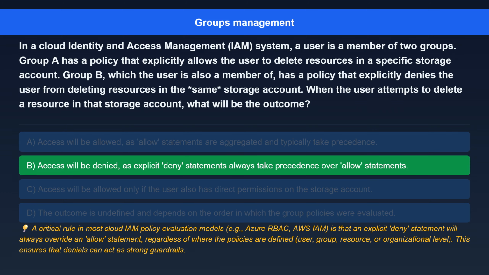The correct answer is access will be denied as explicit deny statements always take precedence over allow statements. Here's the explanation. A critical rule in most cloud IAM policy evaluation models, e.g. Azure RBAC, AWS IAM, is that an explicit deny statement will always override an allow statement, regardless of where the policies are defined: user, group, resource, or organizational level. This ensures that denials can act as strong guardrails.